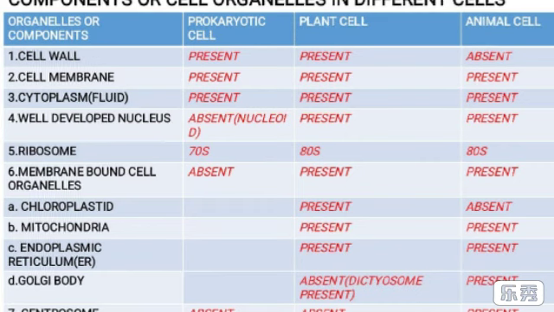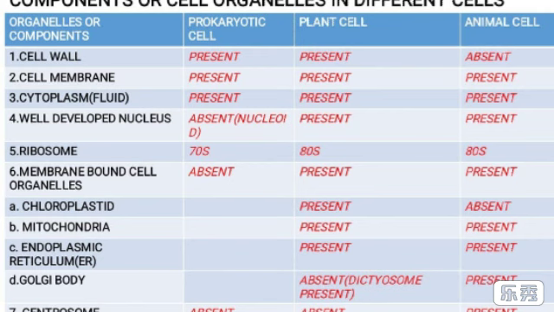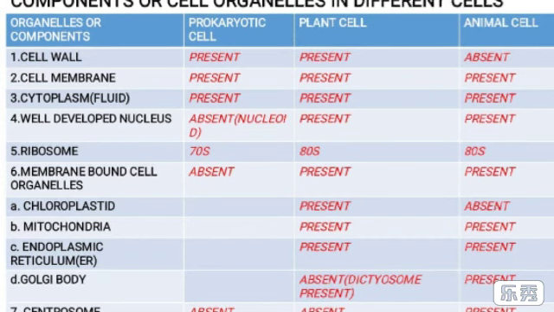Now start with the outermost covering layer of the cell, called the cell wall. It is present both in prokaryotic and plant cells, but the animal cell doesn't have such a cell wall.